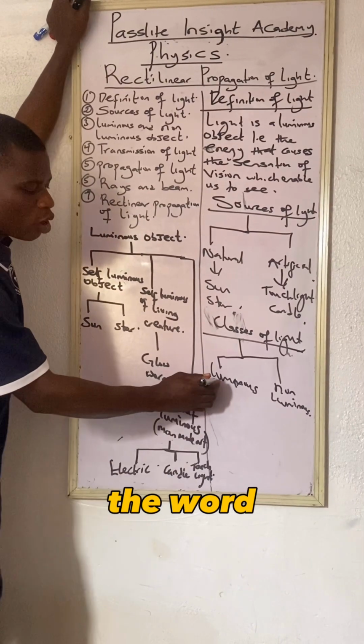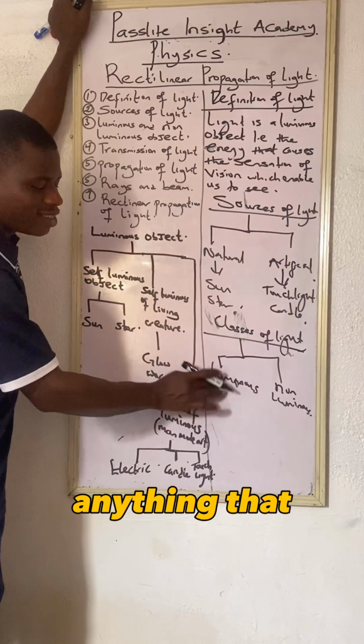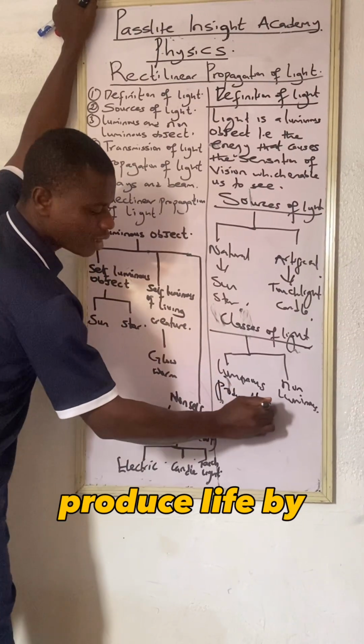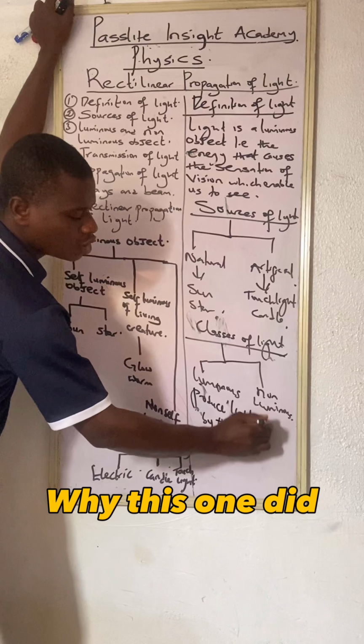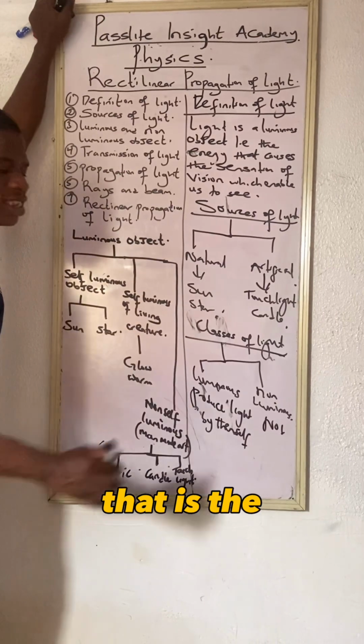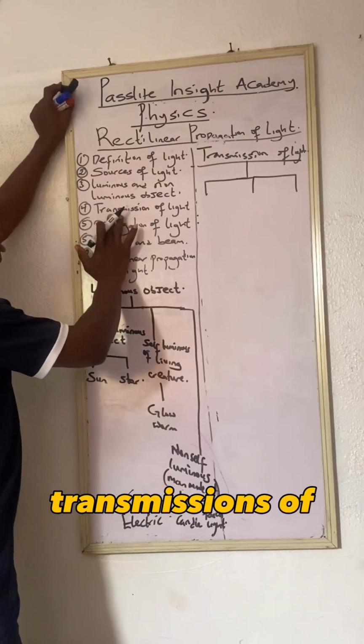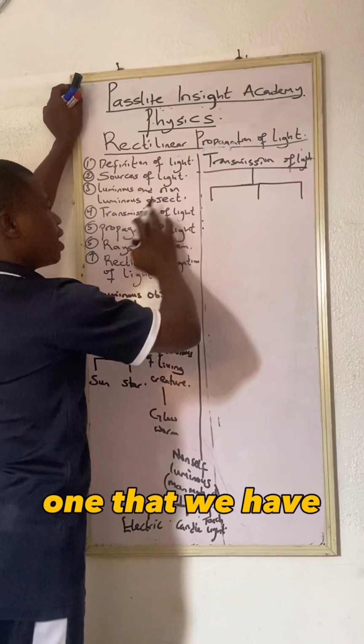So what do you understand by the words luminous and non-luminous? Luminous is anything that produces light by themselves. This one produces light by themselves, while this one does not produce light by themselves. That is the difference between luminous and non-luminous objects. This one is transmission of light. That is the fourth one that we have here.